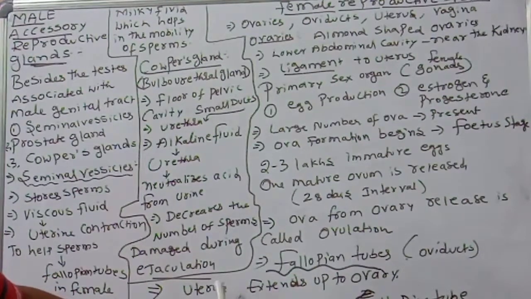But remember this: fallopian tubes are formed from the uterus and extend up to the ovary. The last part of the fallopian tube is called fimbriae. This fimbriae collects the ovum and pushes it into the fallopian tube for fertilization. The remaining parts, uterus and vagina, we will discuss in the next class.